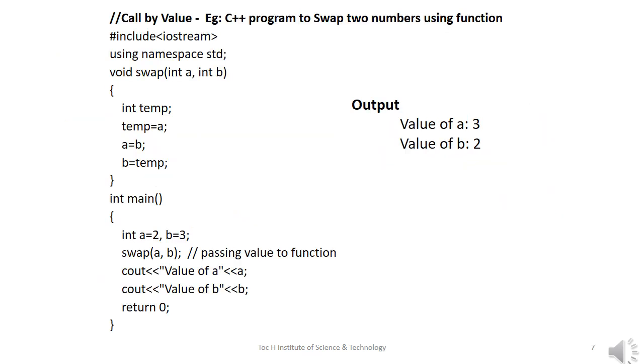This is an example of call by value. In this example, we will see how to swap two numbers using pass by value. We have already discussed the logic for swapping two numbers. For that, I have defined a function swap before the main function, so there is no need to declare the function again.